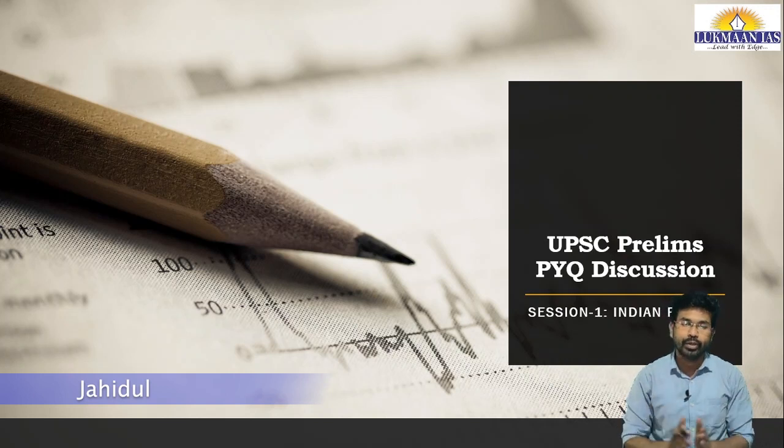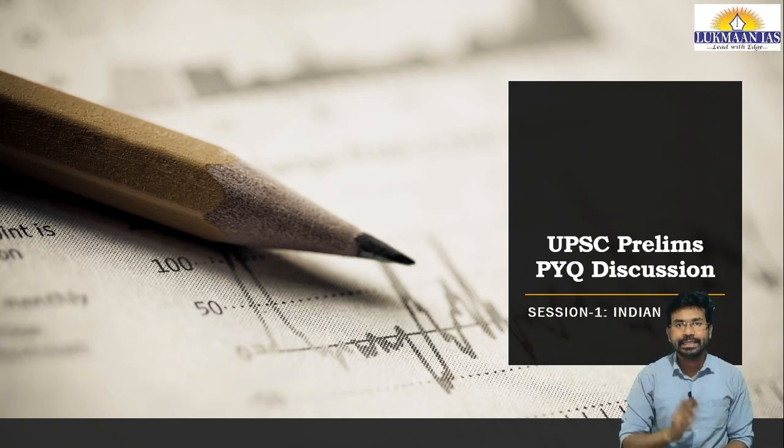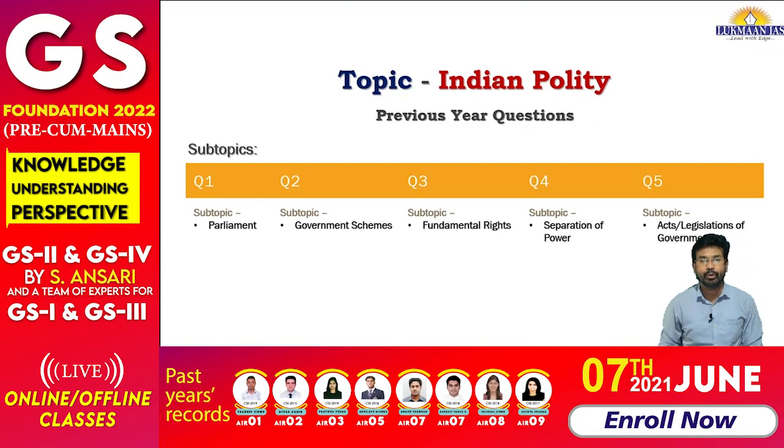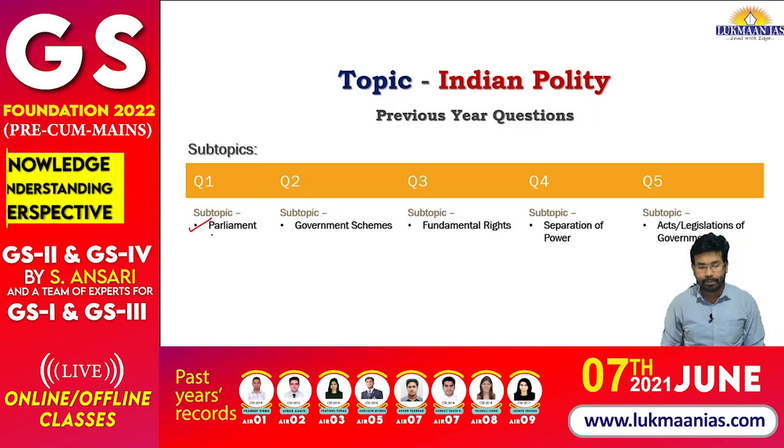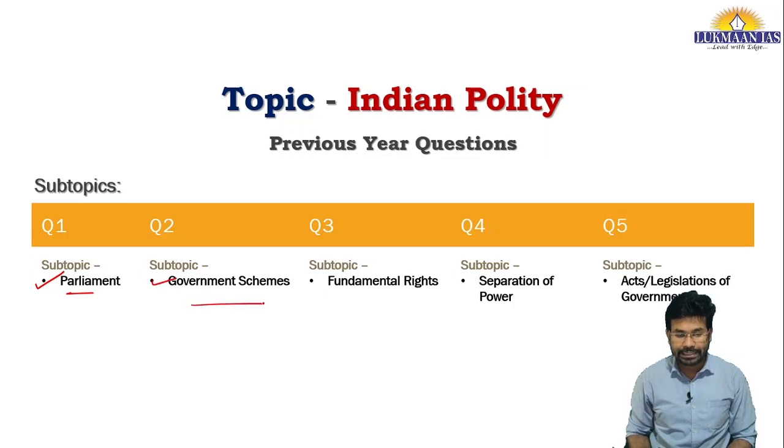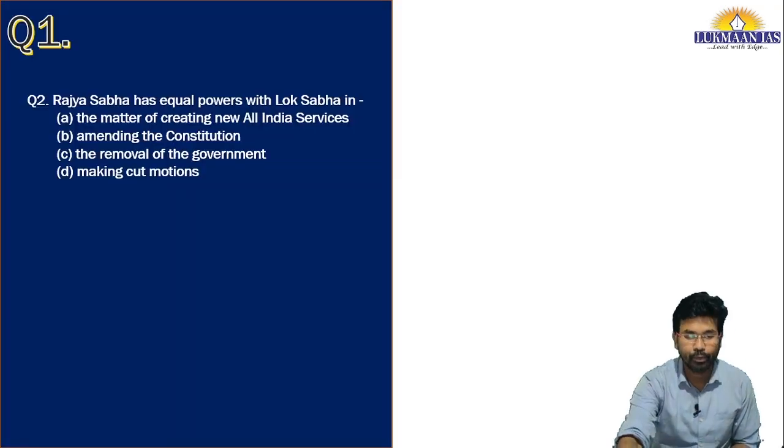Today we are going to start a new initiative, and in this initiative we are going to discuss the previous year questions of UPSC prelims examination. Let us start the first session with Indian polity. In this session I'm going to discuss 5 questions of UPSC prelims examination and analyze their answers. Through these questions we are going to cover these topics: the Parliament of India, the government schemes, fundamental rights, separation of power, and acts or legislations of the government. So let us quickly move to the first topic.